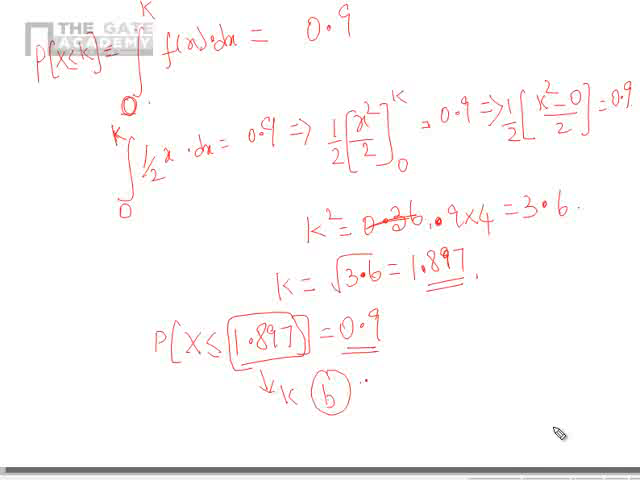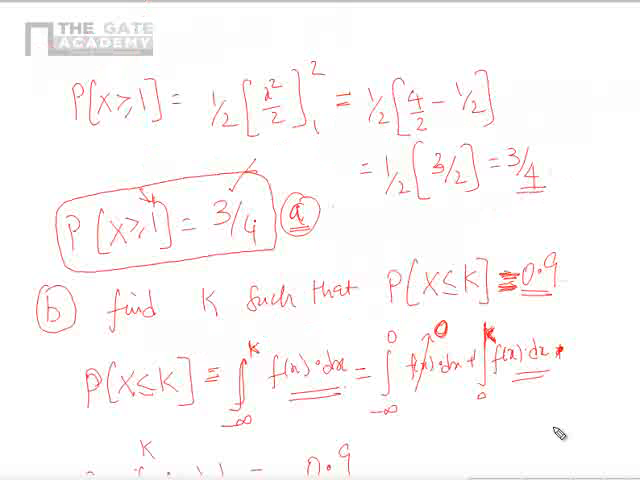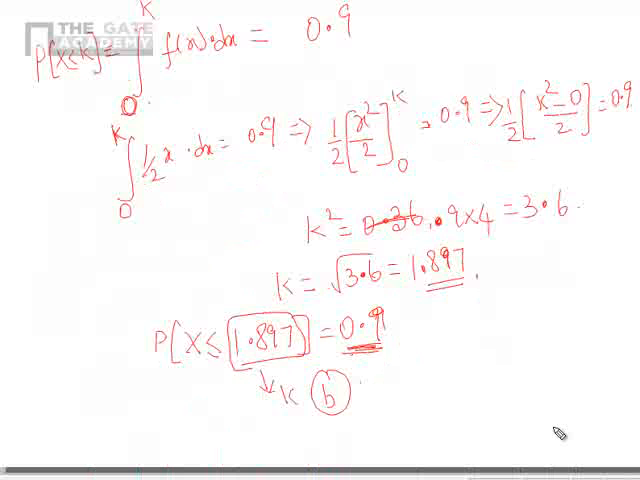Clear? I hope that part A and part B both are clear. Both are different models. Understand that in one case the value was given to us and we were asked to find the probability. In other case the value of probability was given to us and we are asked to find the value of x, the limit on x. Correct? So probability x less than or equal to 1.897 is 0.9. This is the solution. Clear?